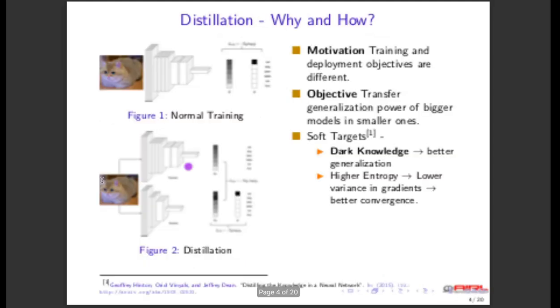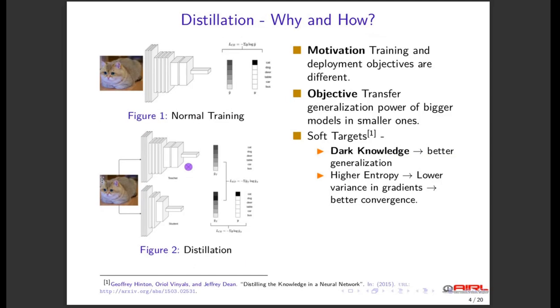With the advances in deep learning, neural networks have grown deeper than ever. Although deeper networks can learn rich features from huge amounts of data, these are not suitable from a deployment point of view where one faces memory and time constraints. So this is where knowledge distillation comes to the rescue. These methods aim to transfer the generalization power from big models to smaller ones without compromising on performance.